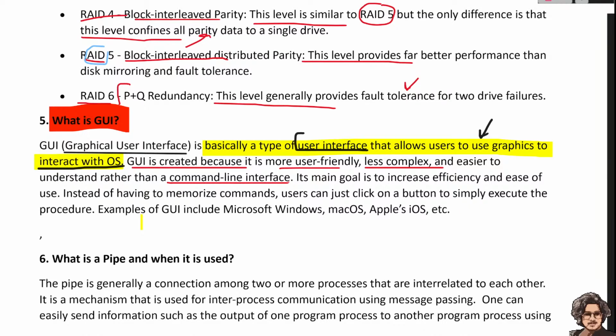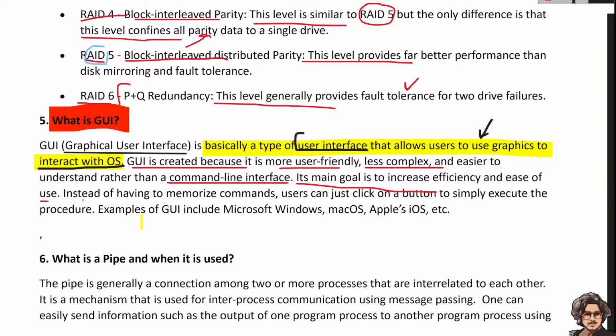So we understood in the last three sessions on Linux that there are two types of interfaces through which we can interact with our operating system. The first one is CLI, that is command line interface, and the second one is graphical user interface. Its main goal is to increase the efficiency and ease of the users.